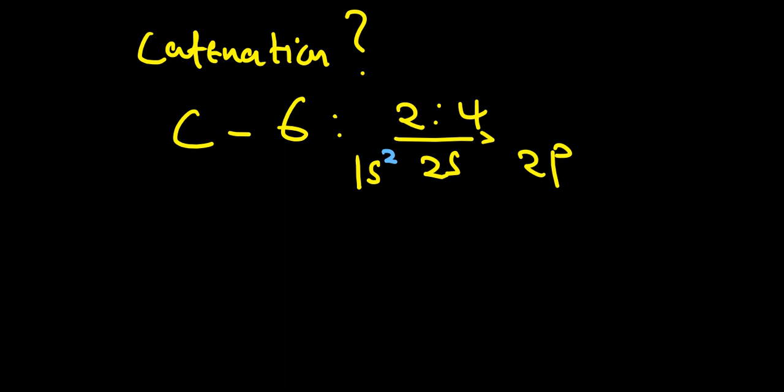We know that the s orbital will have 2 electrons, and this one here will also have 2 electrons. So we have 2 plus 2, which is 4, and we're supposed to have 6, so the other 2 will be in the 2p. That's what it means. From these orbitals, the state of the electrons will change depending on the state of the carbon atom. So we have the ground state carbon.